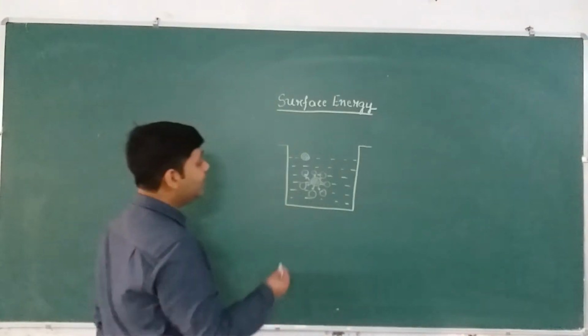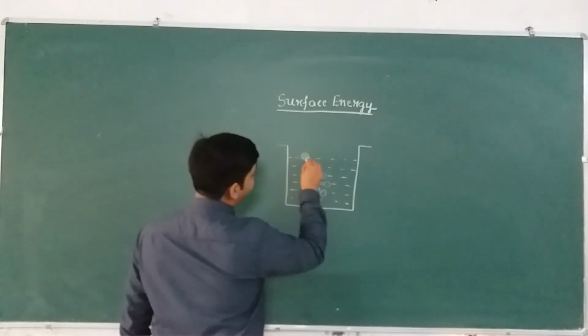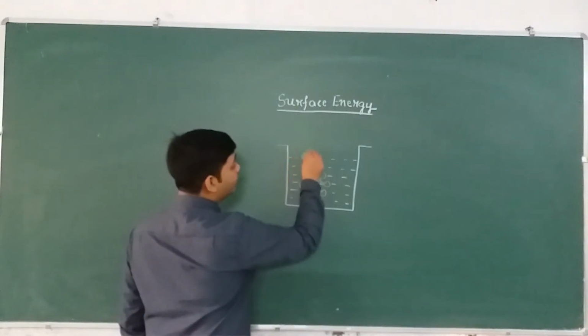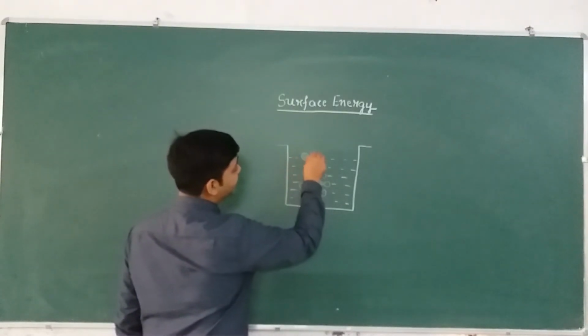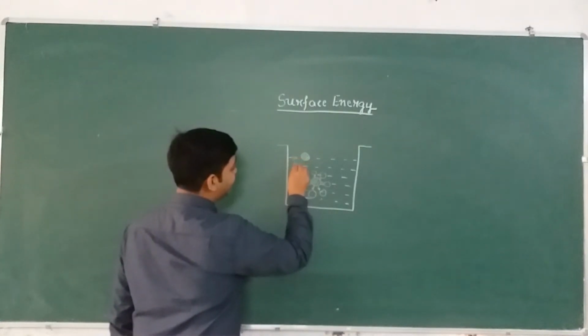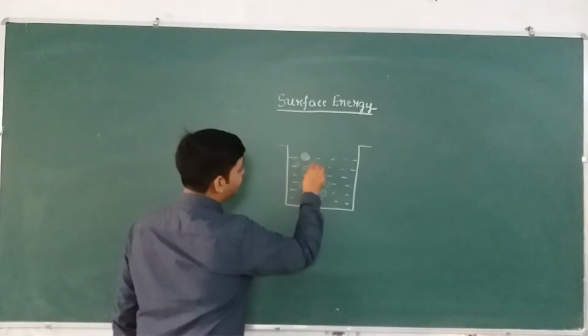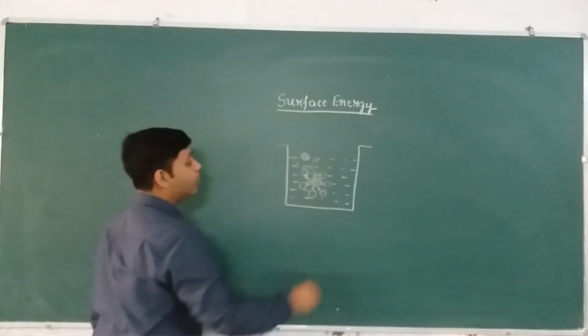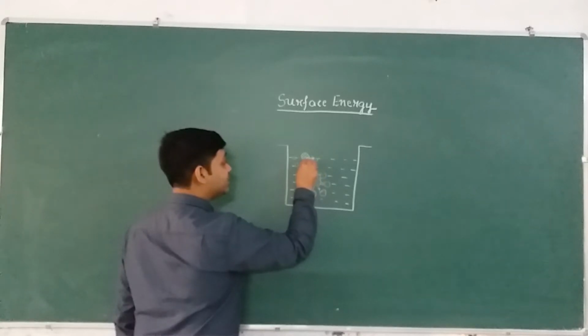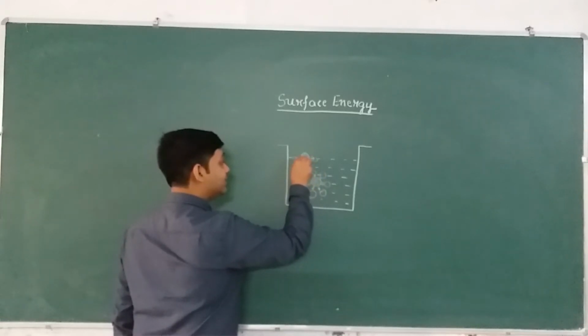Fine. Now if we consider the surface molecule which is present on the surface of the liquid, then there are no molecules of liquid present in this region. So there will be molecules present like this, and this will be a hemisphere of molecules, and these molecules will again try to attract this surface molecule like this.